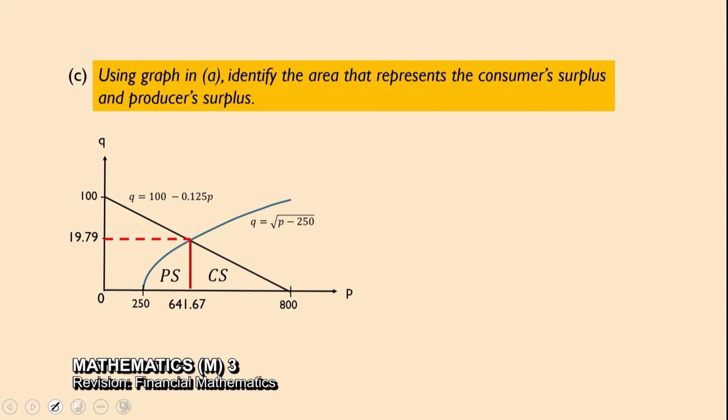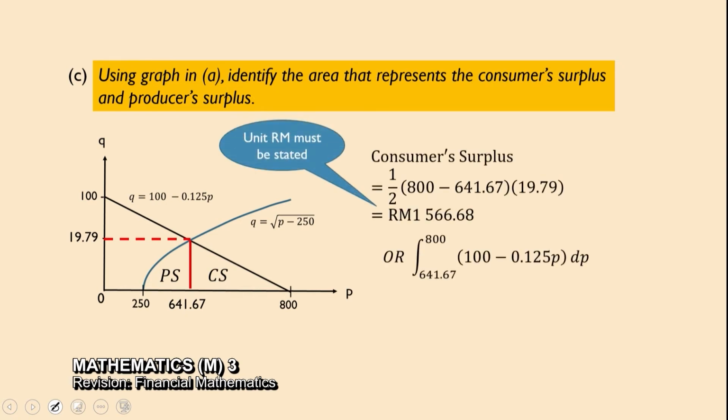PS is always the area below the equilibrium price. Okay. So how to get CS? Look at the area. If you remember Form 5, integration. You can use integration of the demand equation, or you can find the area half times base times height. Okay. So again, unit RM must be stated.